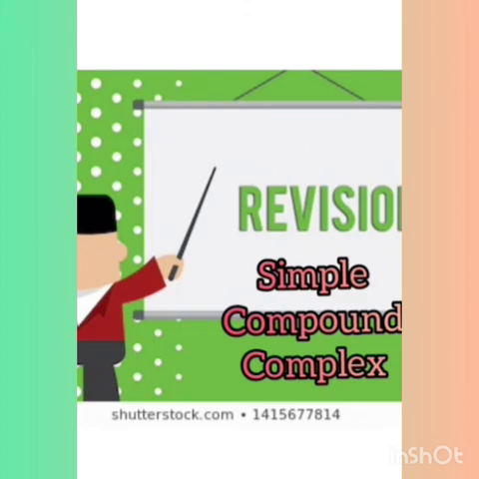Let us take the first type, the simple sentence. A simple sentence consists of one main clause. Sometimes it has a phrase, and it gives complete meaning to the sentence, and it has a subject and a verb. So what is a simple sentence? A simple sentence gives complete meaning. It has one main clause and one phrase, and it has a subject and a verb. It is called a simple sentence.